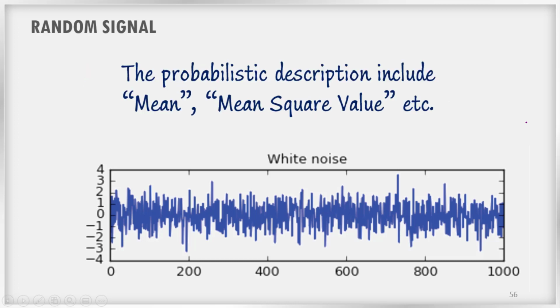The probabilistic description we use for analyzing this kind of signals includes mean square value, variance, etc., which you have already studied in your statistics class. So the statistical characteristics include average values of the signal amplitude or squared signal amplitude, distribution of various probabilities involving the signal amplitude, and distribution of normalized signal energy or power among different frequencies. All these probabilistic or statistical characteristics can be used to analyze random signals.